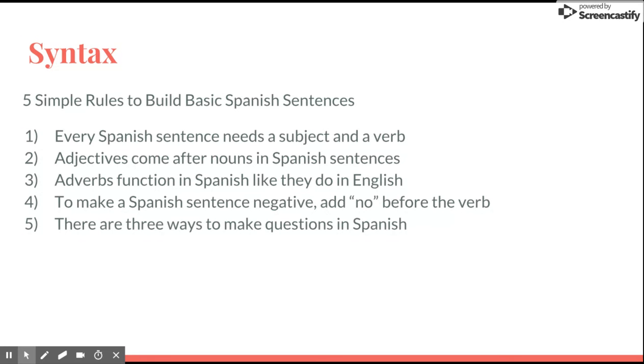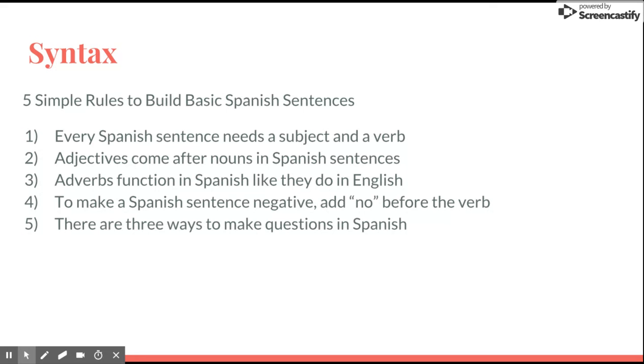There are 5 simple rules to build basic Spanish sentences. The first one is that every Spanish sentence needs a subject and a verb. The second rule is that adjectives come after nouns in Spanish sentences. This is where there can be the most mistakes. If we want to say long hair, we would say pelo largo, which literally means hair long. Adjectives also must agree. If the noun is plural, then the adjective needs to be plural too.